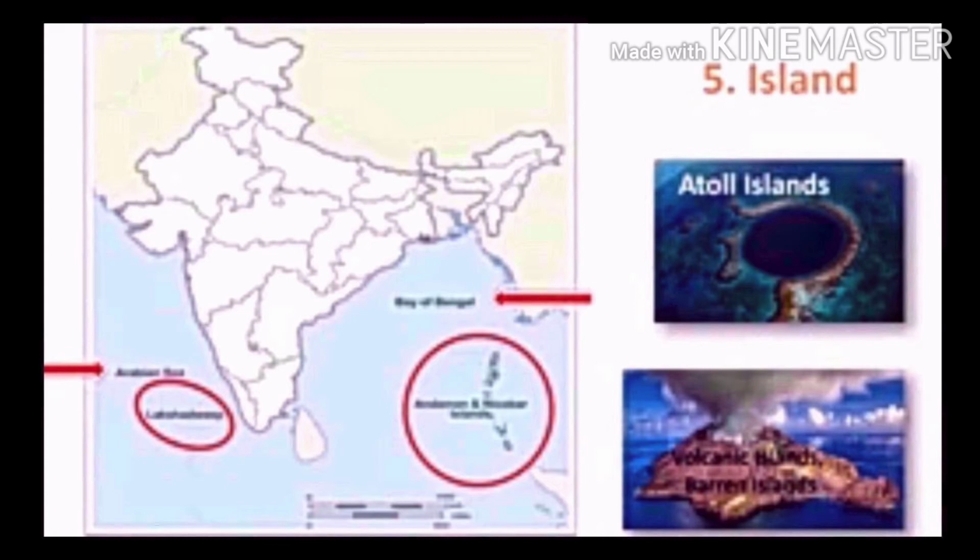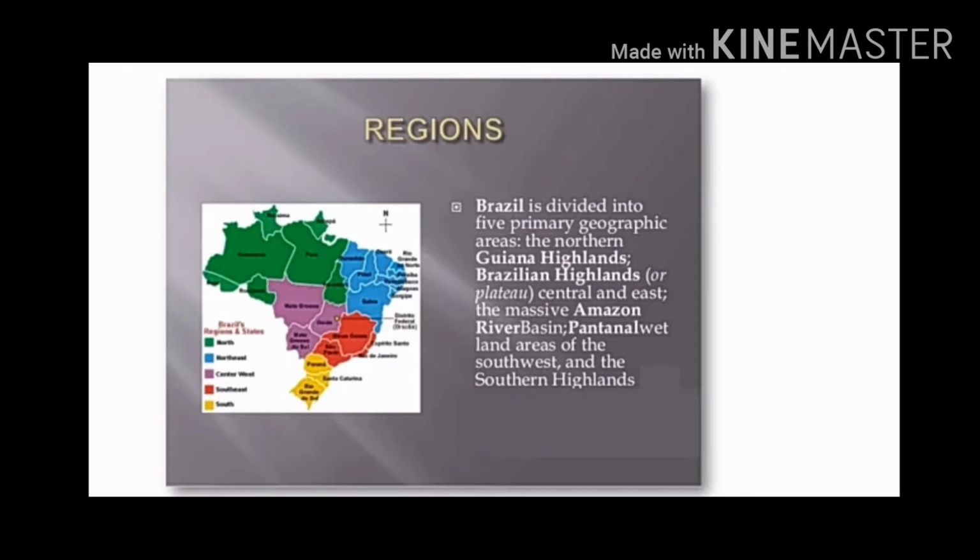Students, in this way we have learned about the physiographic divisions of India. Now we will see the physiographic divisions of Brazil. Students, you all can see a Brazil map. There are 5 primary geographic areas.